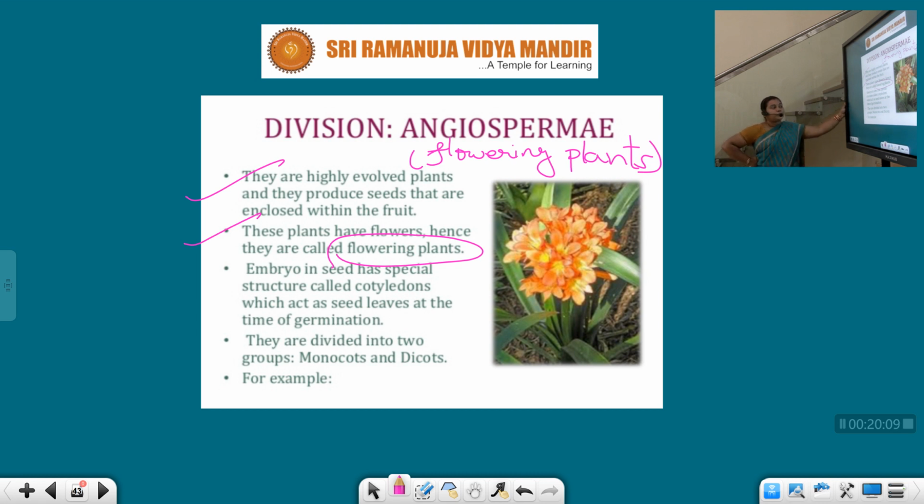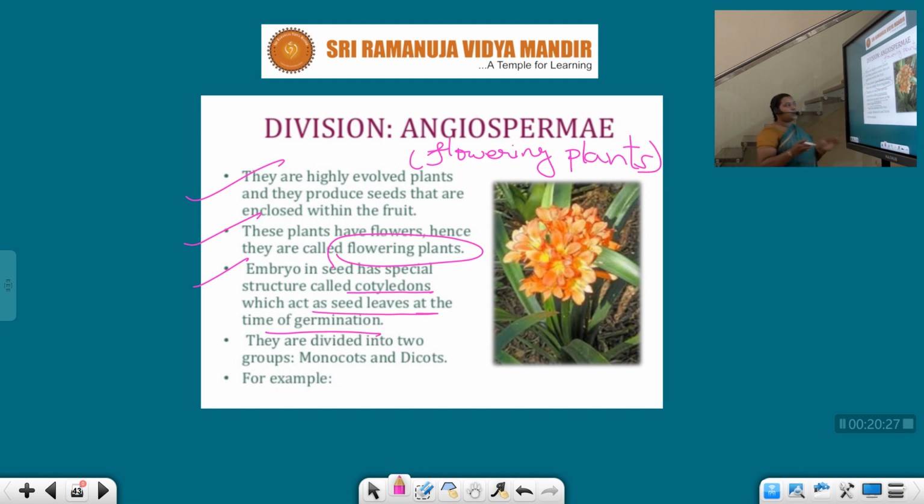The embryo in the seed has special structures called cotyledons, which act as seed leaves at the time of germination. Very, very important point.